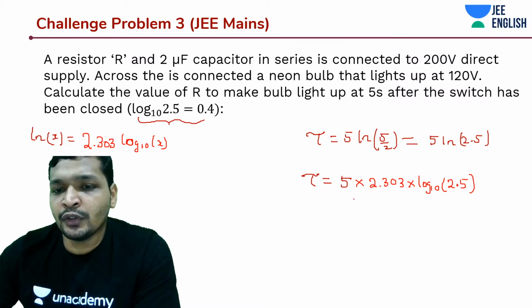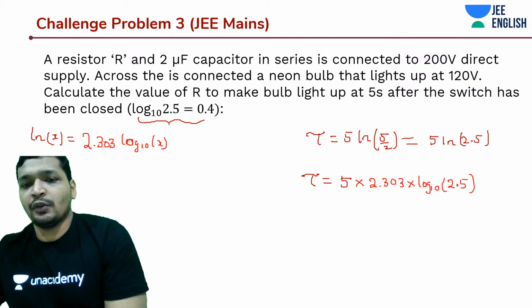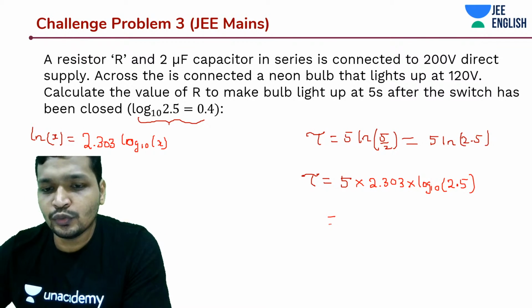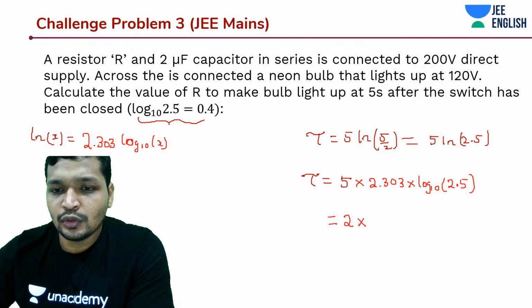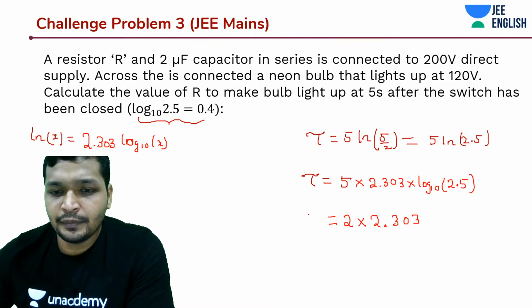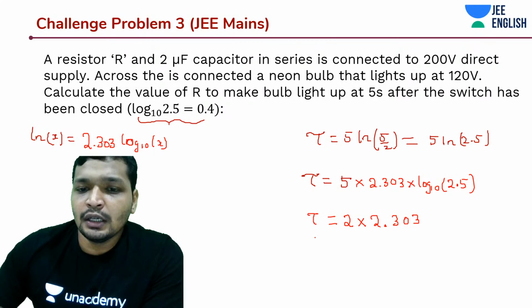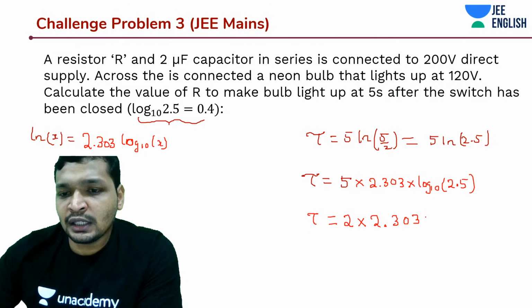And how much is given to you? Log 10 of 2.5 is 0.4. 5 into 0.4 is 2. 2 into 2.303. All right. And RC, tau is nothing but RC, right?